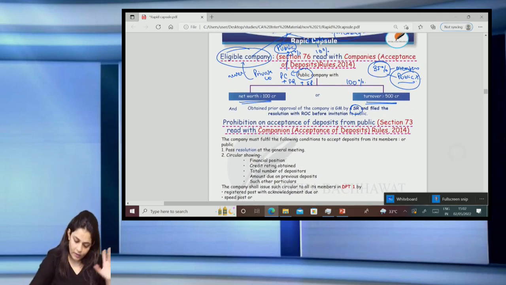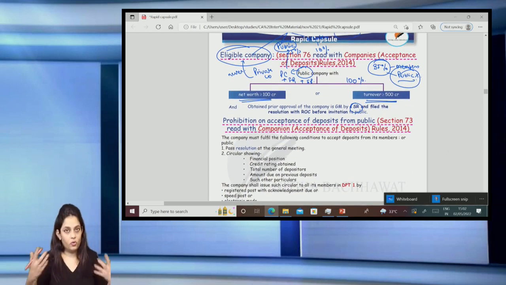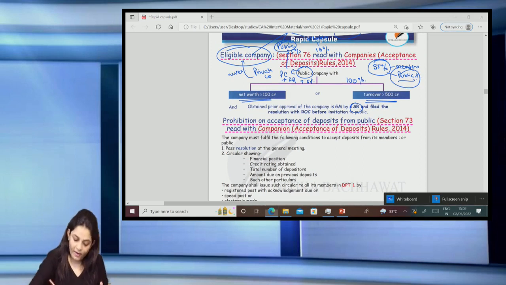Now, for an eligible company to accept deposits from the public, they have to pass a special resolution.